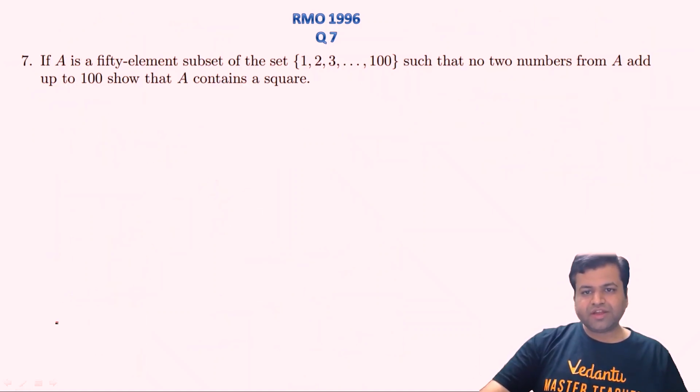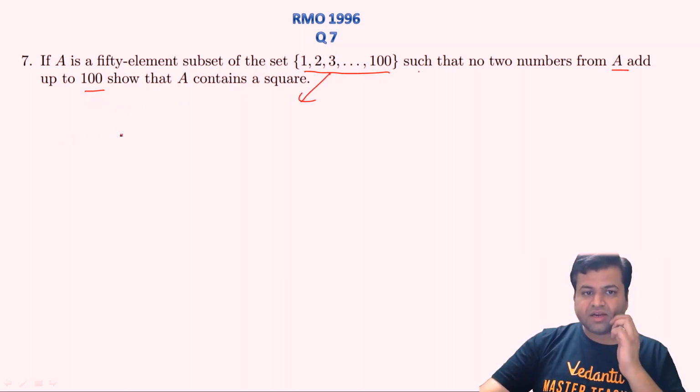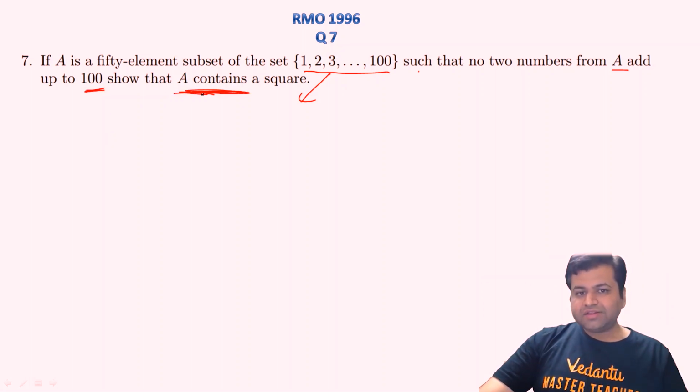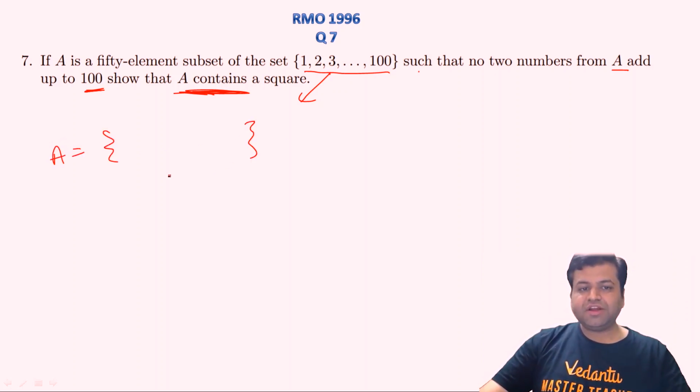Let's do the next question of year 1996. Again, I will say this is a basic question. The question says that A is a 50 element subset of the first 100 natural numbers, such that no two natural numbers from A add up to 100. So basically we have selected 50 natural numbers, and any two of them do not add up to 100. We need to prove that A has an element which is a perfect square. So A is a set which contains 50 elements.